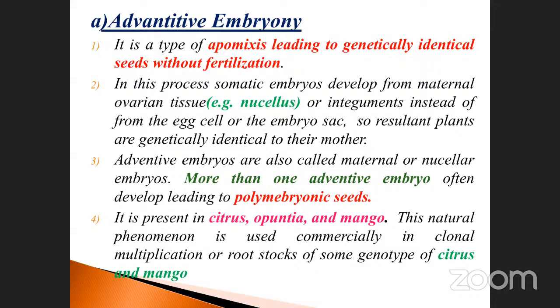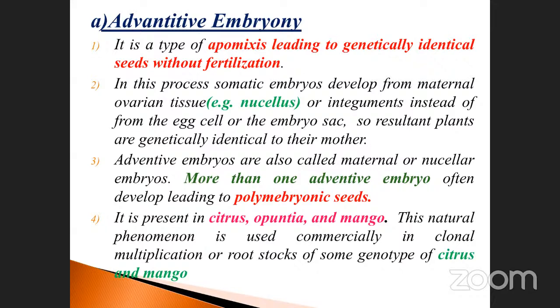Okay. So likewise, the adventitious embryos are also called maternal or nucellar embryos. The same name is given where the formation takes place. So more than one adventitious embryo often develops, leading to the polyembryonic stage. That means more than one maternal or nucellar embryo is present inside it, and that condition is called polyembryony. Okay, you got that point? It is present in citrus. That is very, very important. Polyembryony.